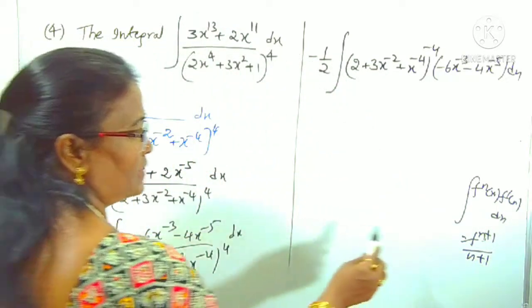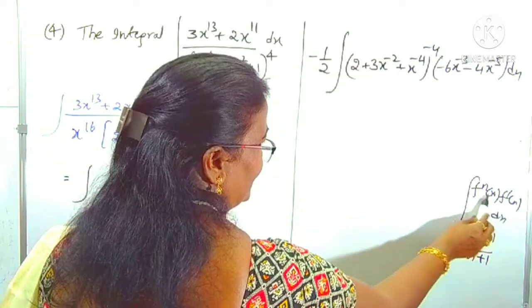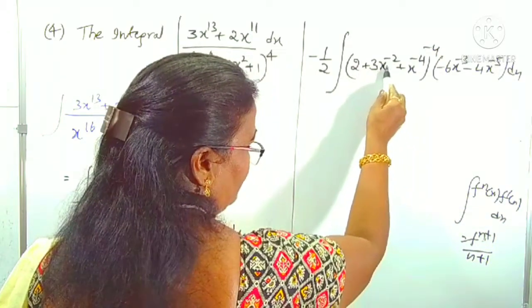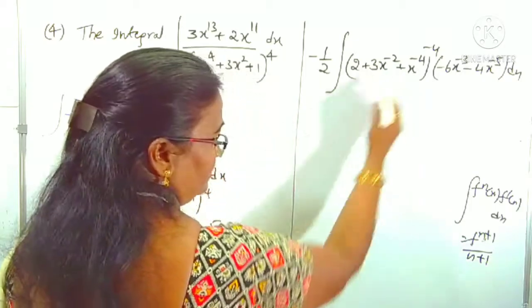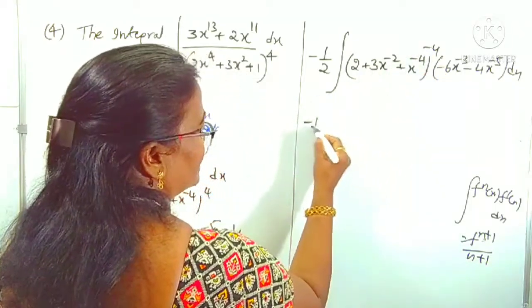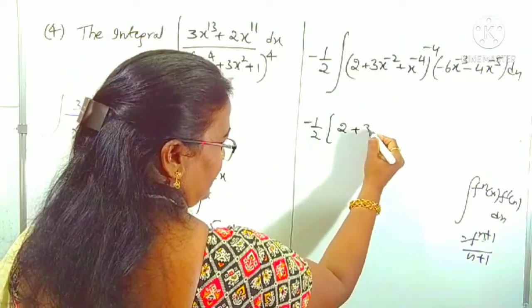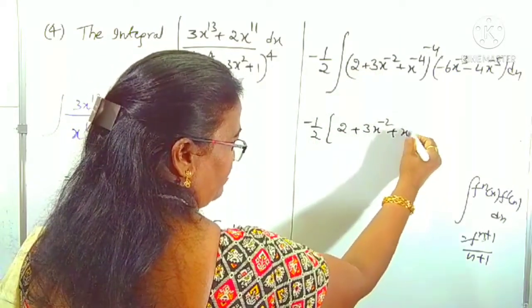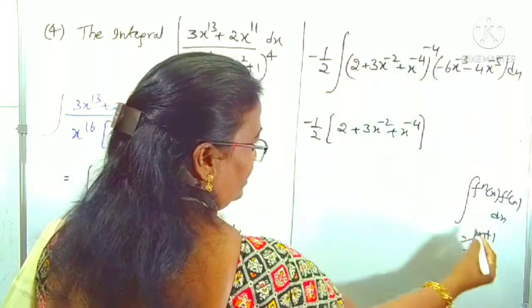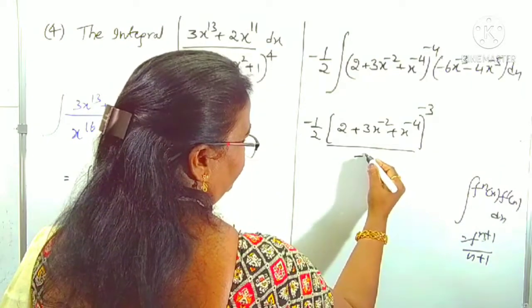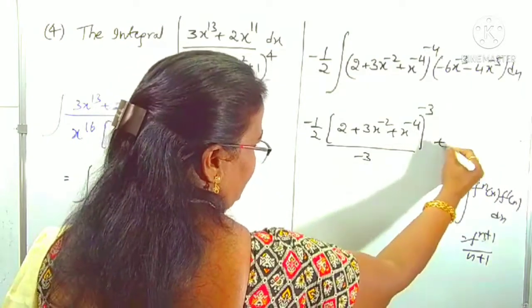Now coming to what fx is here: 2 plus 3x power minus 2 plus x power minus 4 with power minus 4. Minus 1 by 2 into fx, I am writing as it is, 2 plus 3x power minus 2 plus x power minus 4. Minus 4 plus 1 is minus 3 by minus 3, plus constant.